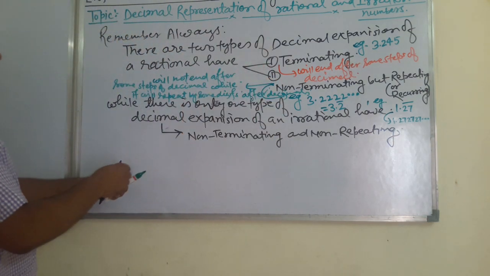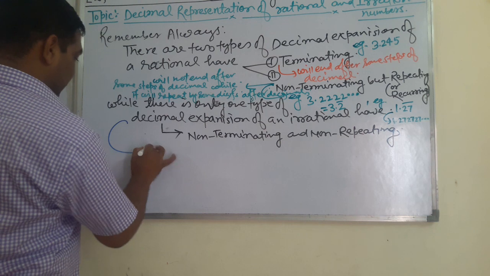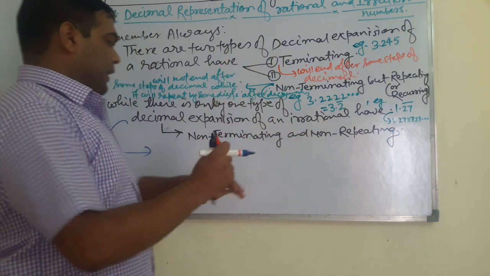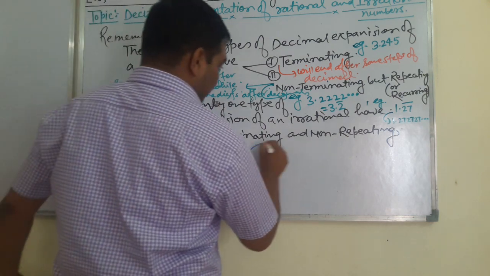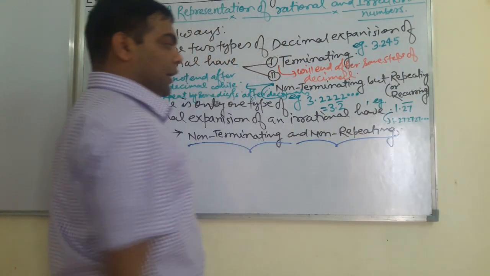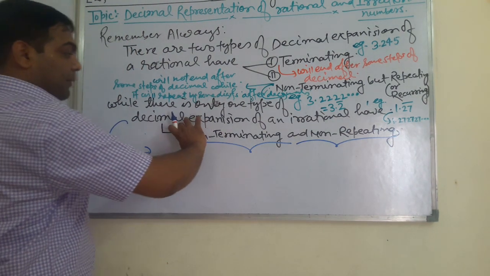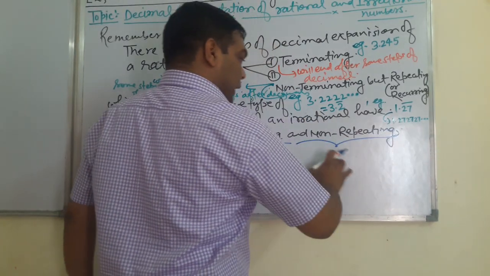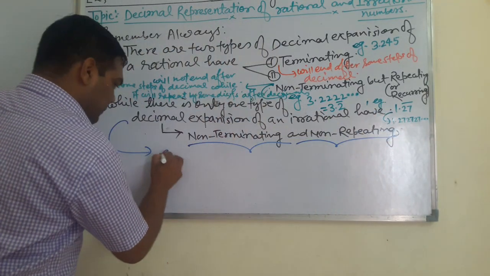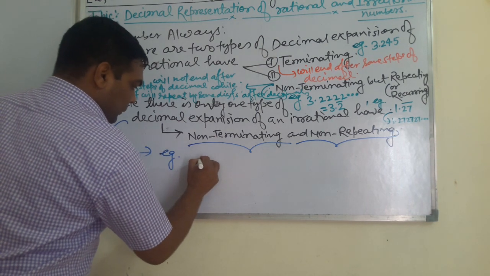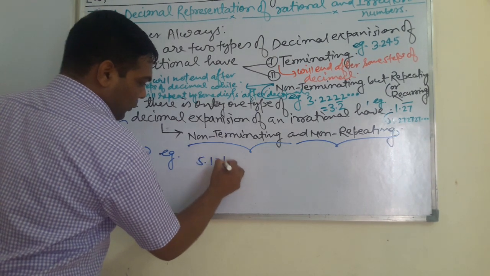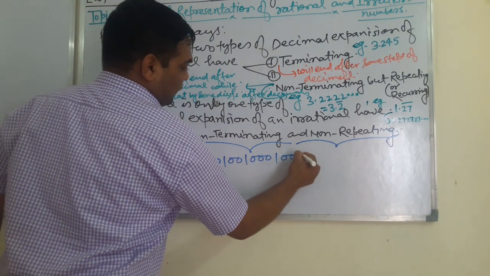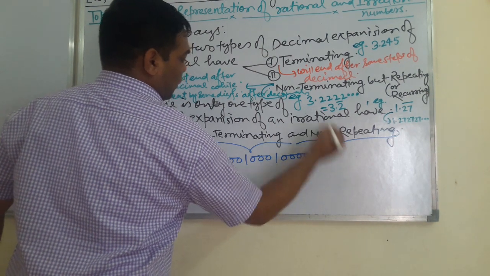Now students, the very big thing I am going to tell you: decimal expansion of an irrational number. I have told you, it is non-terminating and non-repeating. What is the meaning of this? Non-terminating means it will never end, and non-repeating means it will not repeat. For example, look here, 5.10100100140 and so on.